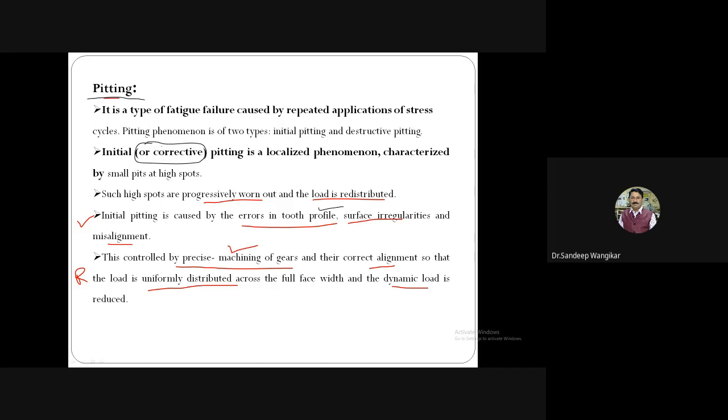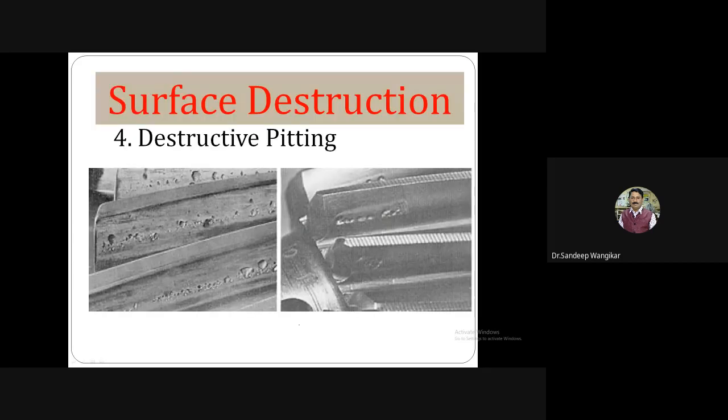If anyone takes action on initial pitting by taking proper measures, super finishing and maintaining the alignment, the pitting can be stopped at that junction only. Due to this, it is called corrective pitting. If action is taken, there is scope to correct it. So this is about initial pitting or corrective pitting.